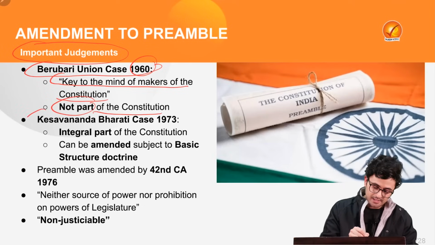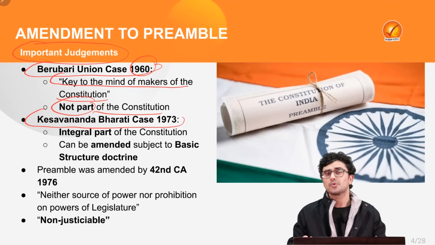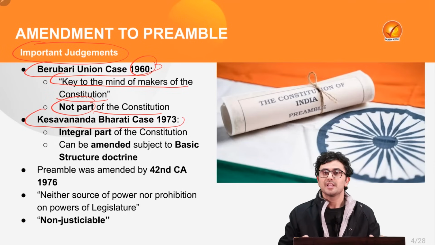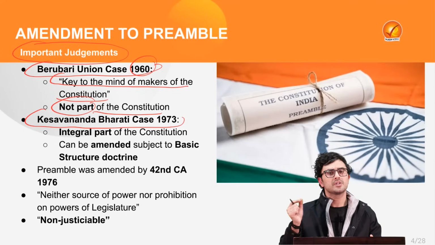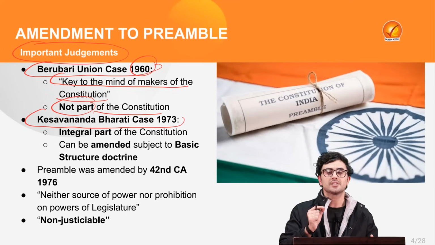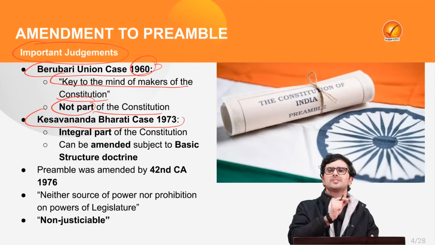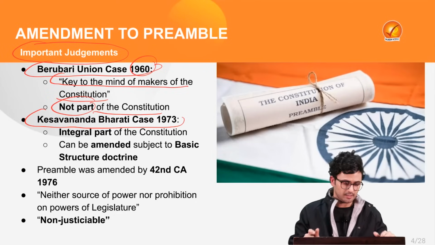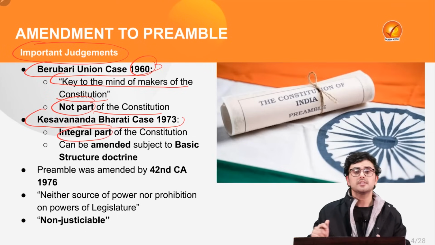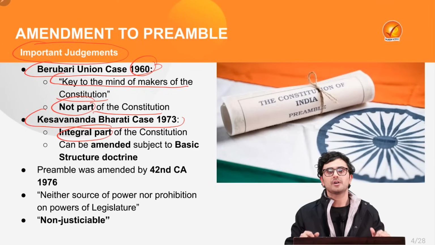But in the landmark judgment of Kesavananda Bharati case 1973, in which the largest constitutional bench of 13 judges was constituted, the Supreme Court rejected its earlier opinion and held that the preamble is indeed an integral part of the Constitution.